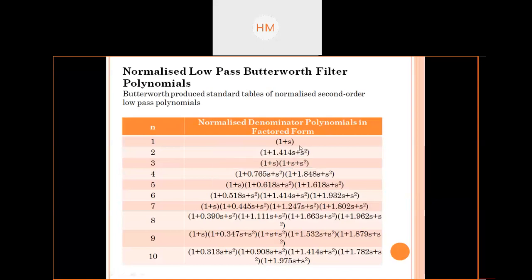How to find this, the procedure I have discussed. They can ask you to find normalized low pass Butterworth filter polynomials for order 1, 2, 3. So with the steps I have discussed right now, you can simplify the numericals. In the next class, we will discuss the exact design of Butterworth filters. The normalized denominator polynomials in factored form till filter order 10 are shown in the list.